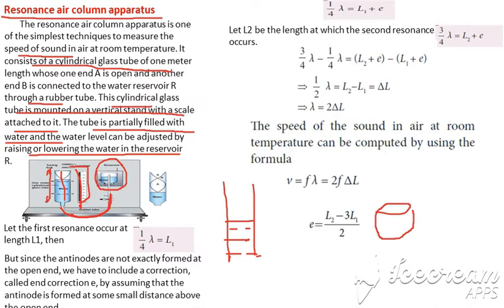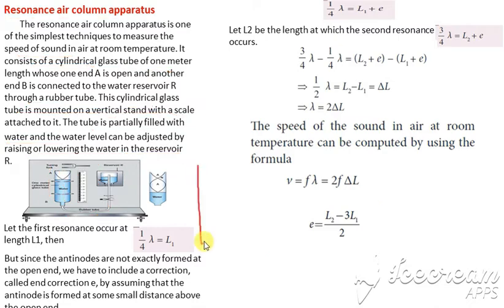Now let us consider that first, this is considered to be the open end in this tube, and this is the water level. In the water level, we consider a closed end. So we consider a closed organ pipe. In this closed organ pipe, first let us consider that only one antinode is formed.